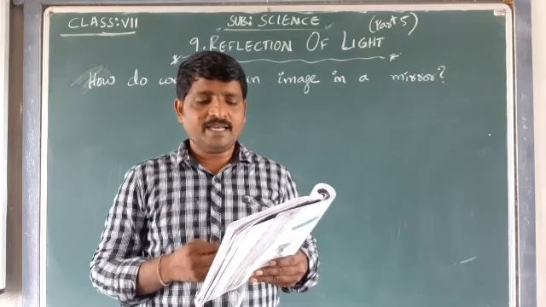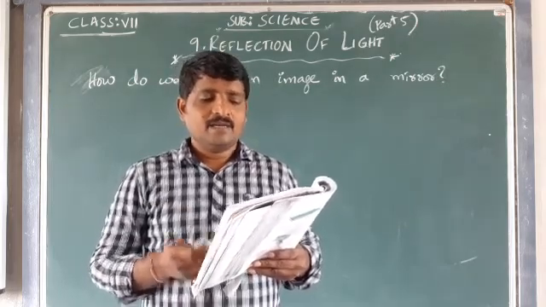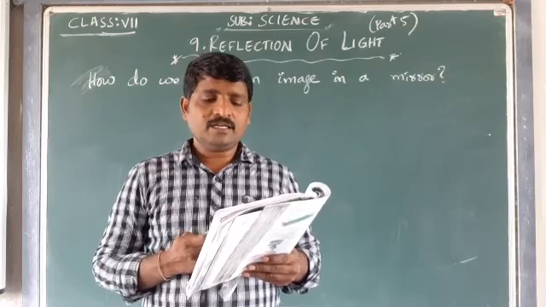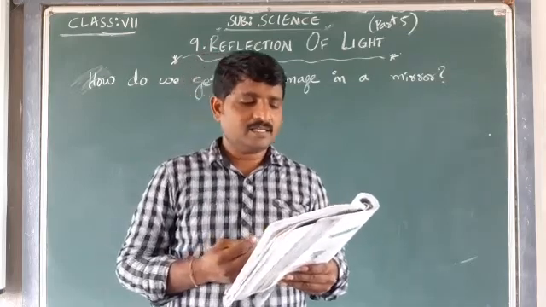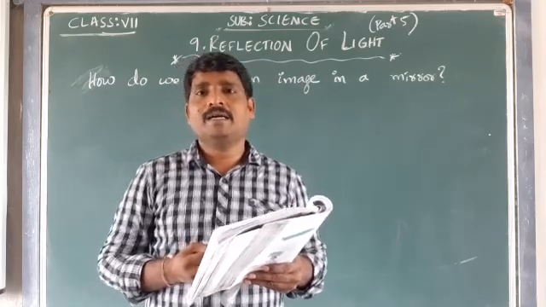These reflected rays reach our eye and make us see our image. Thus the image in the mirror is due to the reflection of light from the mirror.